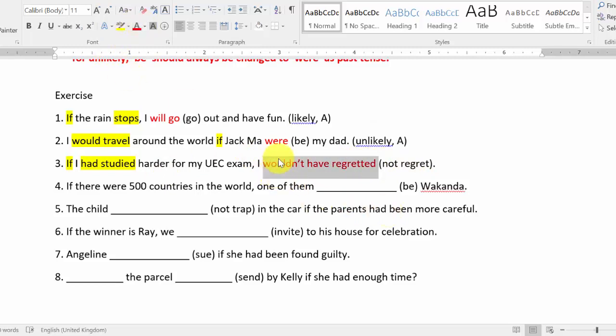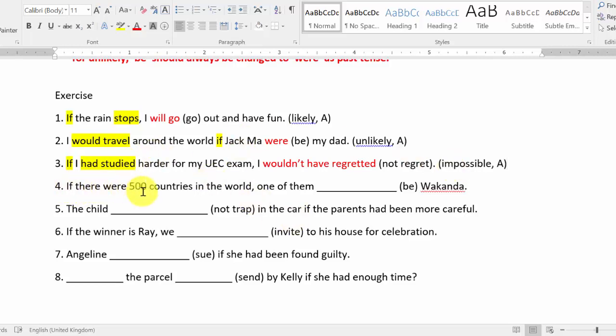Please remember, it's not would haven't regretted. Your not should always follow the first word, so after would. So wouldn't have regretted, or you can also write would not have regretted. So this is impossible, active voice.